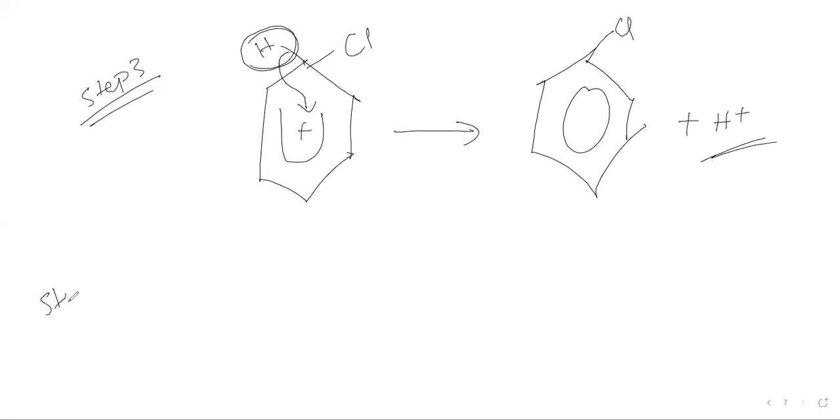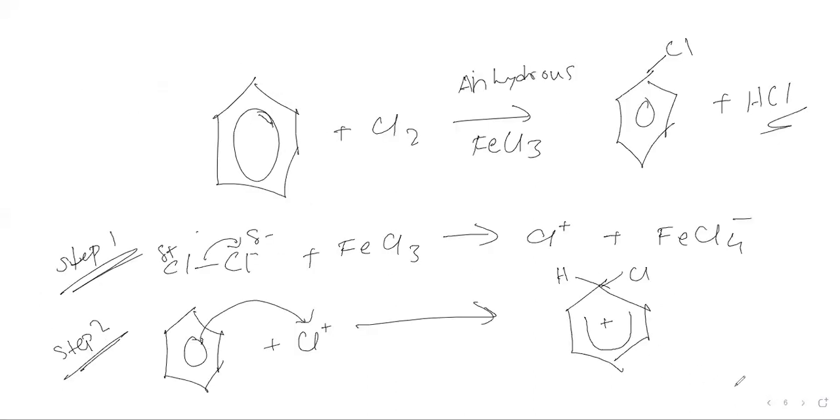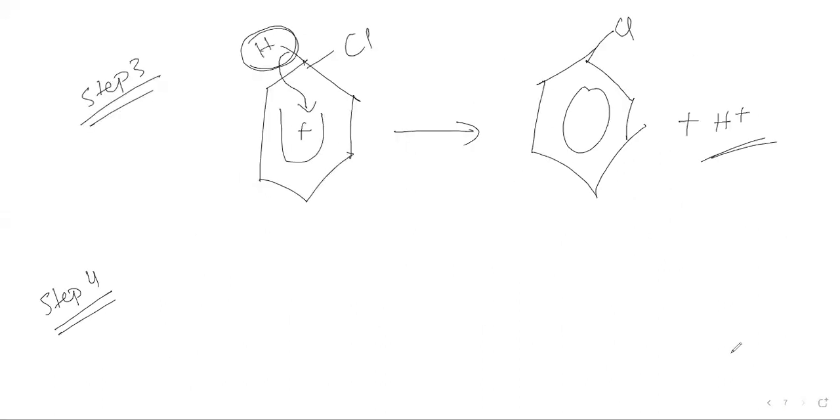Now the final thing is step 4. Remember I mentioned we must have a catalyst in this reaction. This was the catalyst. So the catalyst changed in this situation. FeCl4 minus was formed. Now, what does catalyst mean? It must participate in the reaction. The other thing is its initial and final condition must remain constant, it shouldn't be changed.